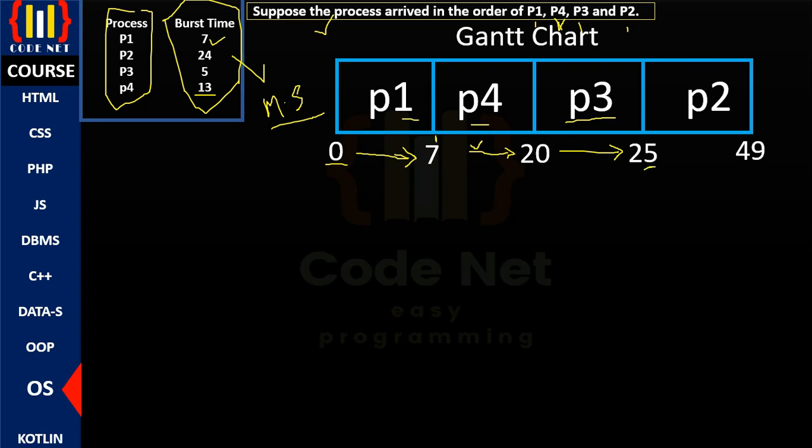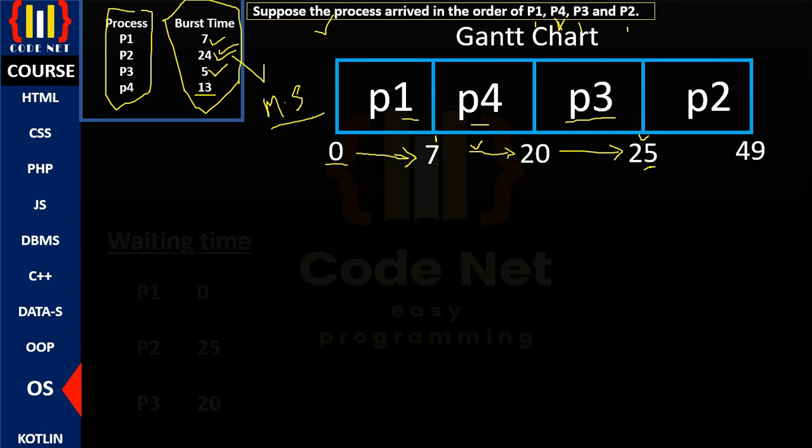Why are we going towards 25 milliseconds? Because the burst time for process 3 is 5. Hence 25 minus 20, definitely it's a 5. And lastly, we had process 2 as the very last process to be executed by the CPU, which started using the CPU from the 25th millisecond up to the 49th millisecond. 49 minus 25, it's definitely a 24 as the total burst time that the process needed to use the CPU for complete execution of this process.